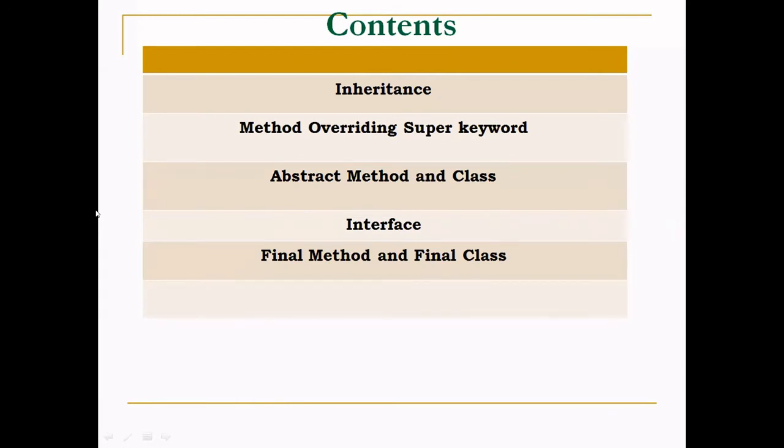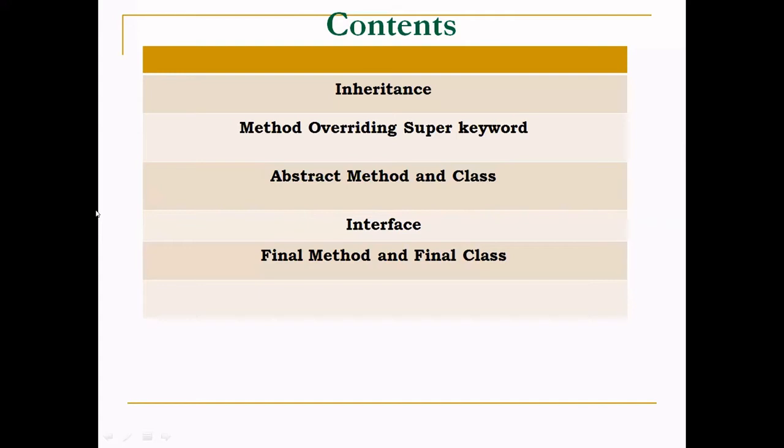Using inheritance, we can create a general class that defines traits common to a set of related items. This class can then be inherited by other, more specific classes, each subclass adding those things that are unique to it.